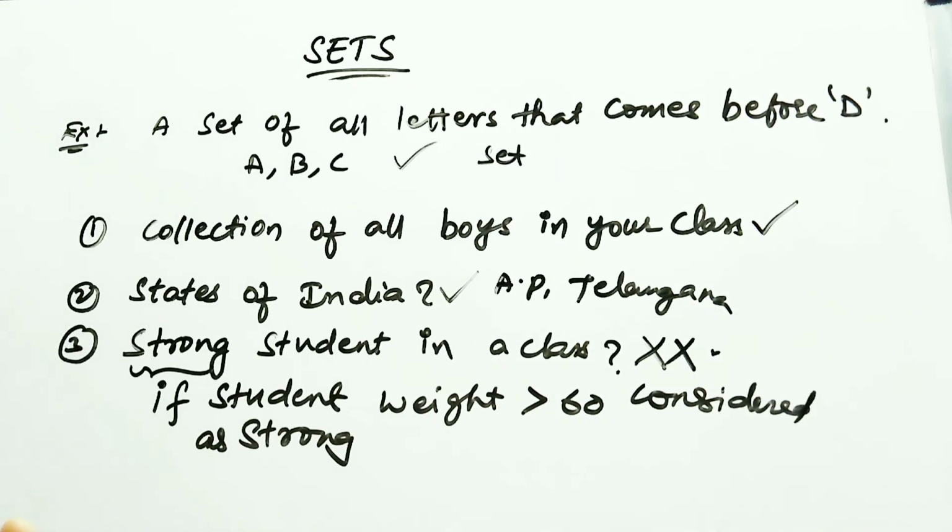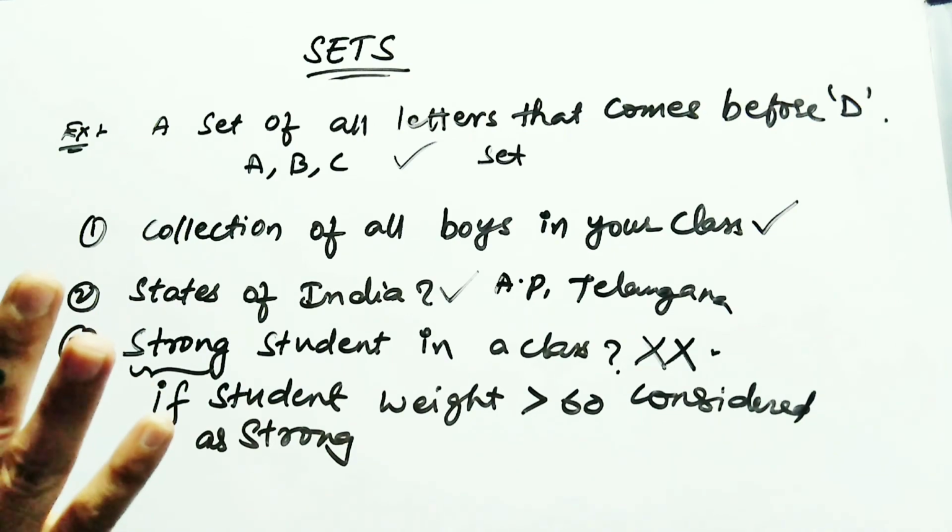One more example: students who score above 70% marks in the last semester. You can form a set. In your class, how many students got 70% marks? Ten members got it, or five members got it. If you say a collection of the 10 most talented cricketers in India, it is not a set. So we have discussed what a set is, on which condition we can form a set, and on which condition we cannot form a set.